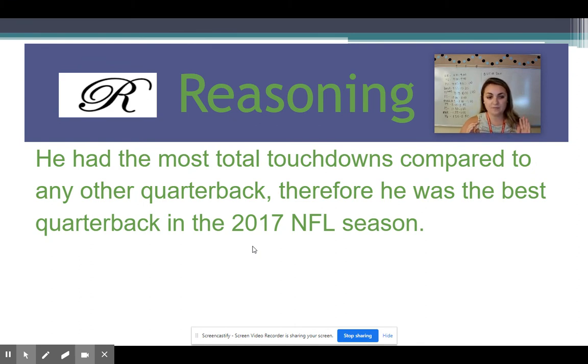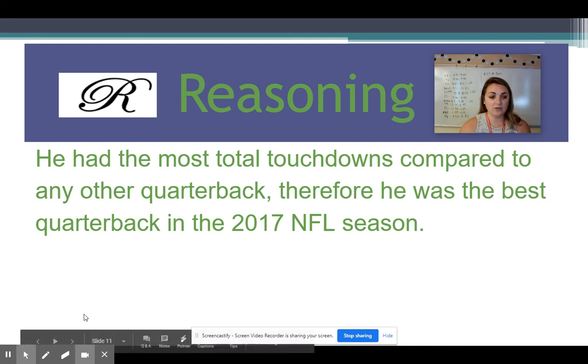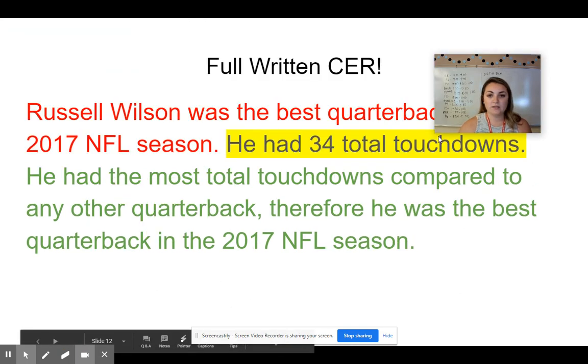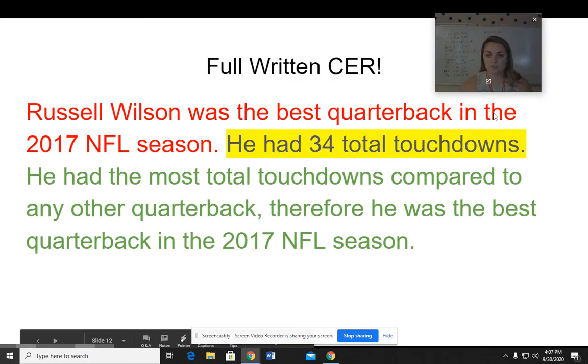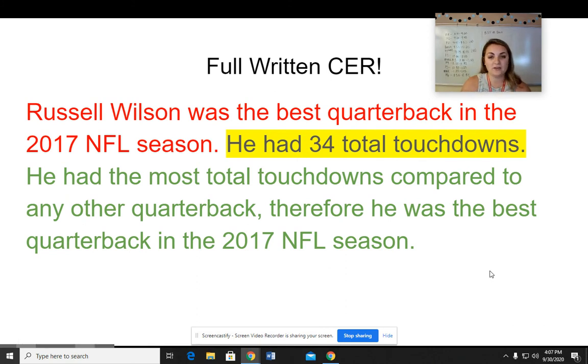Don't overthink it. Please use this example when you go to actually write claim evidence and reasonings, and we're going to go over this in class as well. Again, just so you guys have it all together. So, who was the best quarterback in the 2017 season? My claim, Russell Wilson was the best quarterback in the 2017 NFL season. My evidence is that he had 34 total touchdowns.